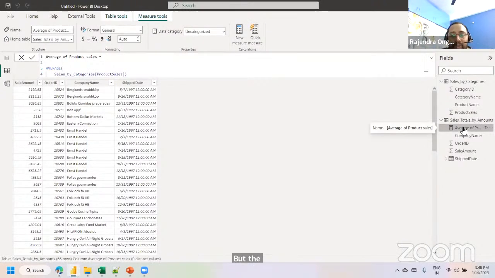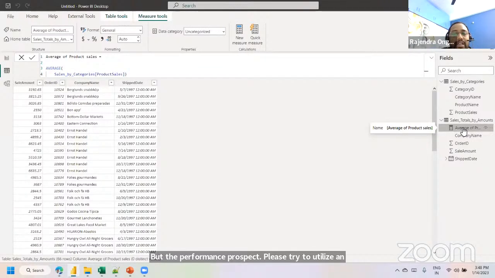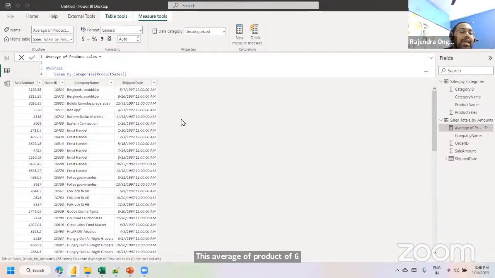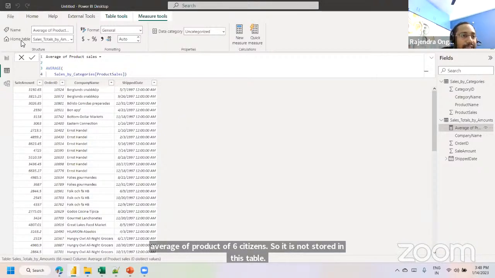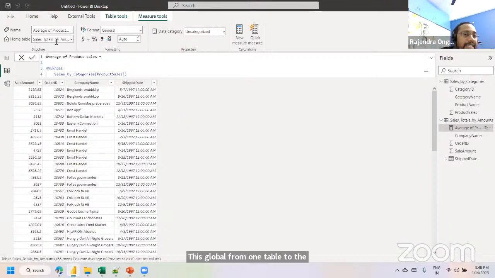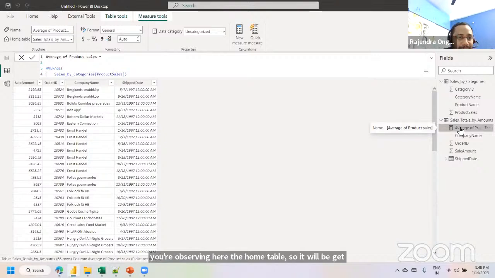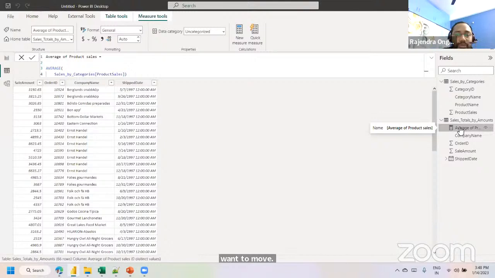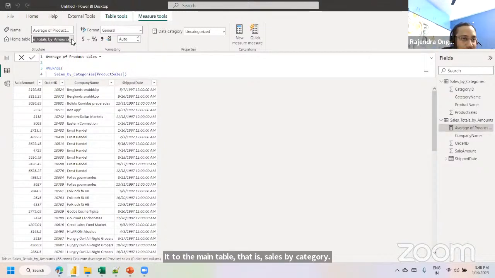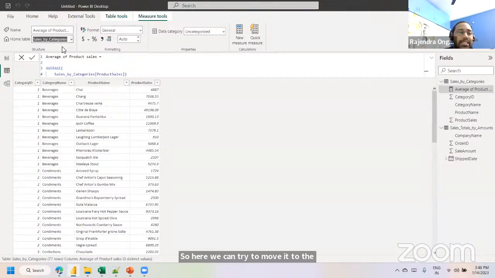So how does this average of product of sales get stored? It is not stored in this table. It is movable from one table to another table. As of now, the home table is sales total by amount, and it is stored in this table as a cache. I want to move it to the main table, that is sales by category. So how are we going to move it? Select this average of product of sales, and we can move it to sales by category, so we can move it to another table.